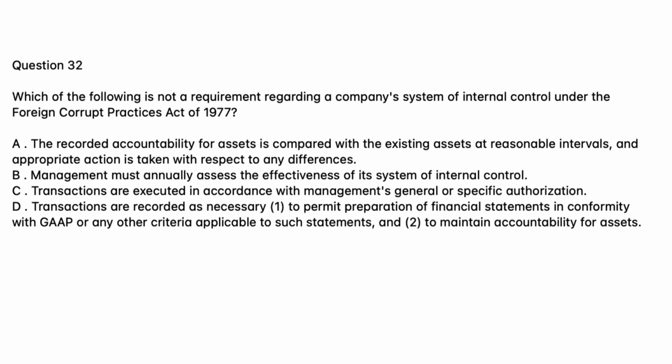C. Transactions are executed in accordance with management's general or specific authorization. D. Transactions are recorded as necessary, 1. To permit preparation of financial statements in conformity with GAAP or any other criteria applicable to such statements, and 2. To maintain accountability for assets.